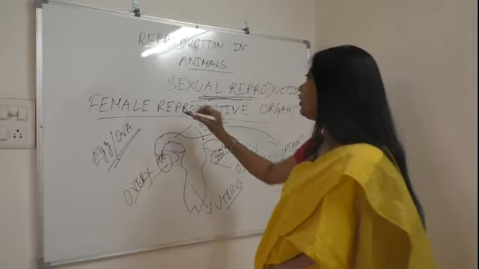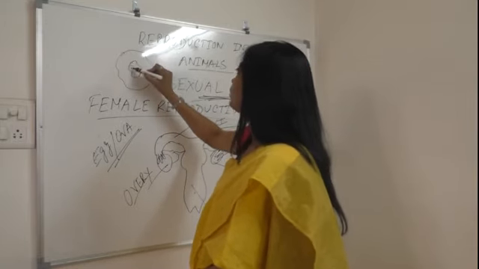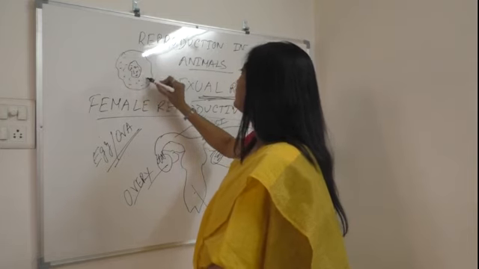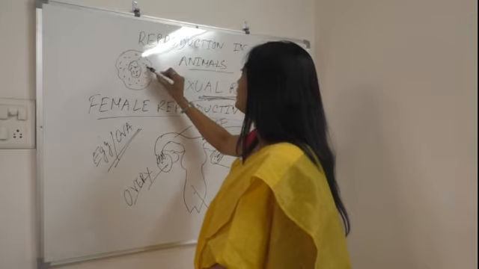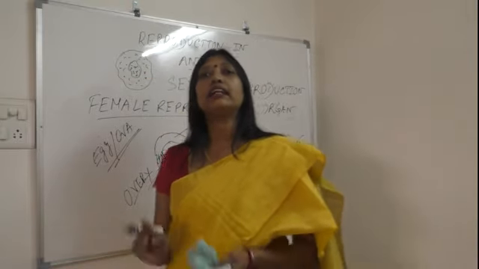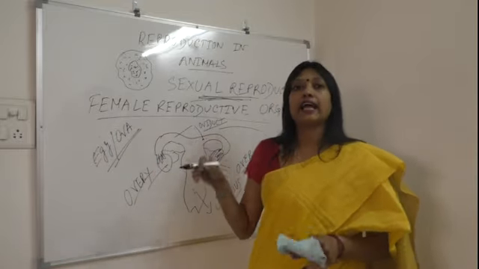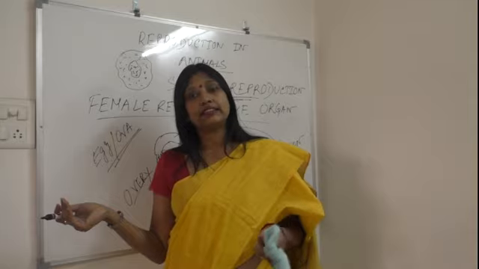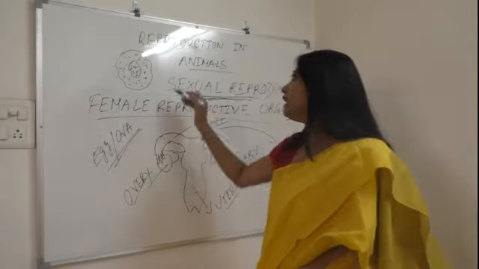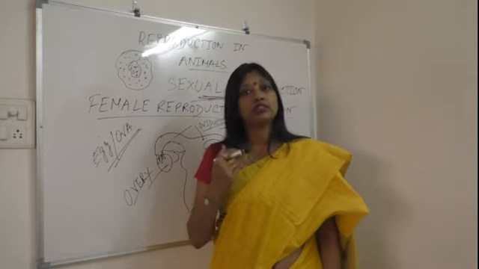Now like sperm, the egg is also a single-celled structure. It is also a single cell with a nucleus and other organelles in it. But eggs can be of different sizes. It can be very small, it can be very large. In human beings, it is very small, but you have heard about the ostrich egg.